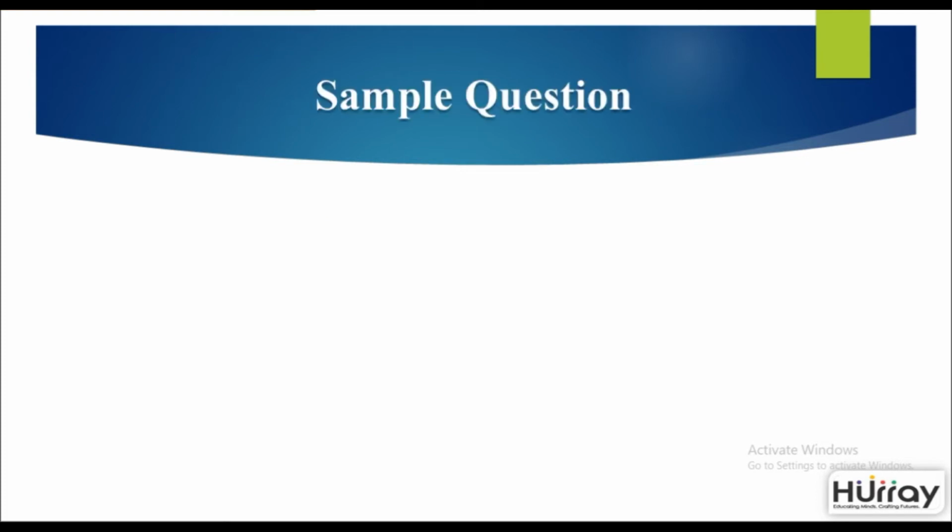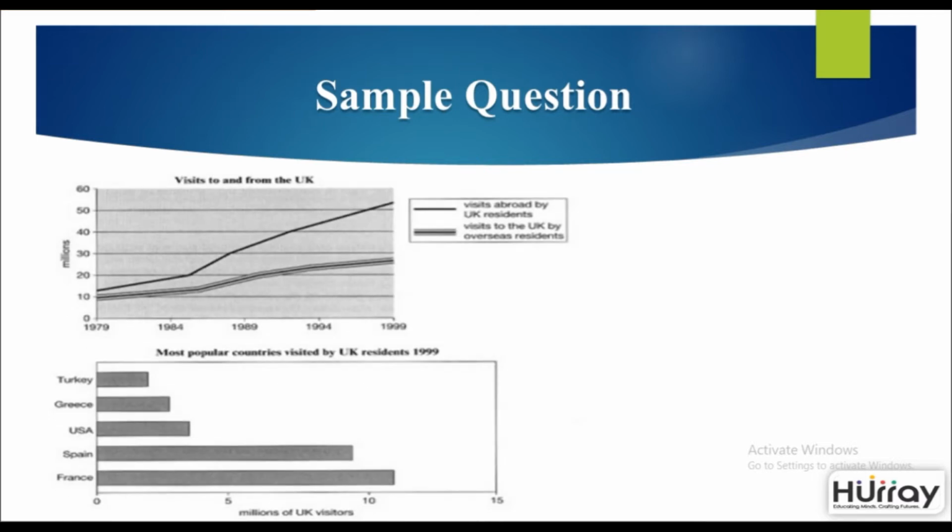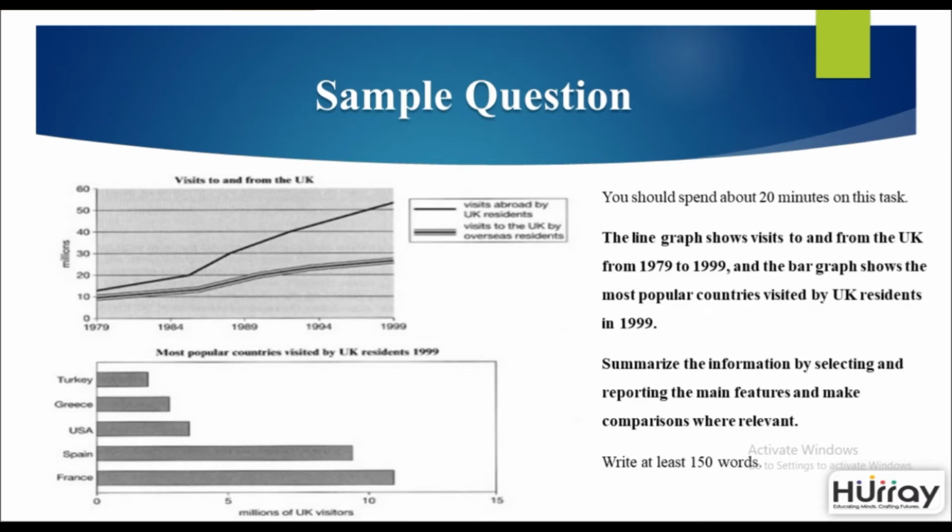Now here is a sample question. As you can see on your left, you have a particular graph depicting visits to and from the UK, and below that you've got most popular countries visited by the UK residents in 1999. The first one is a line graph, while the second one is a bar graph. Your question will also consist of the time limit. It says here you should spend 20 minutes on this task.